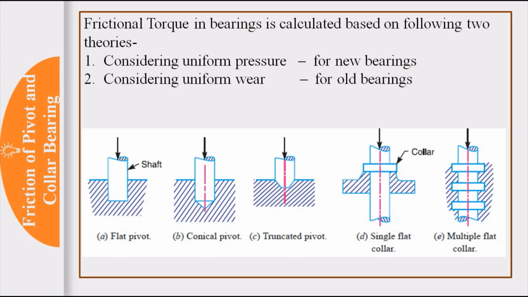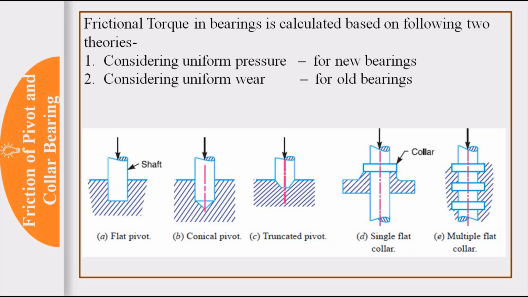So why are these two theories formed? Because when a bearing is new, we can say that there is uniform pressure acting on all the surface, or the distribution of pressure is uniform. In that case, we can use the uniform pressure theory. And whenever the bearing is old, there is no uniform distribution of pressure. So in that case, it is considered that wear is uniform, and the uniform wear theory is used. So these are two aspects based on which calculations are done.